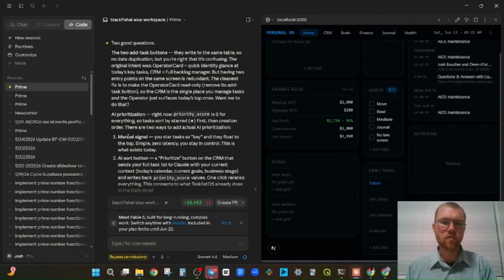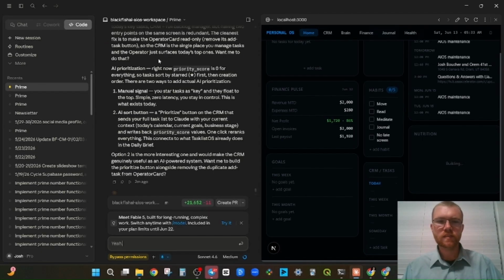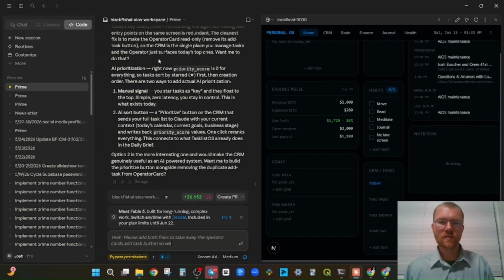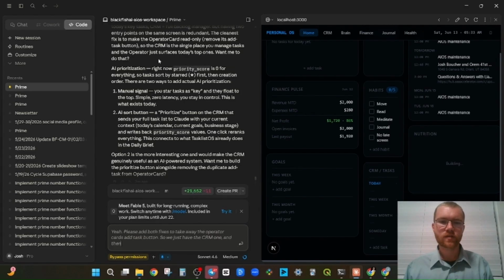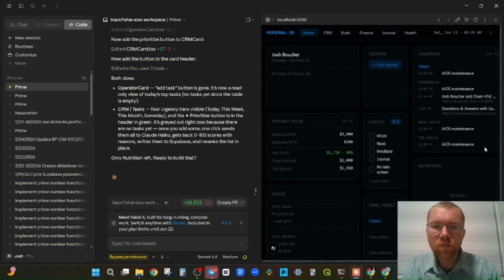Priority score is 0 for everything, so tasks sort by starred first and creation order. There are 2 ways to add manual AI prioritization. You star tasks as key and they float to the top. Simple, 0 latency, you stay in control. Ooh. Yeah, please add both fixes. Take away the operator card's add task button, so we just have the CRM one, and then also have a prioritize button. That sounds awesome. Both done.